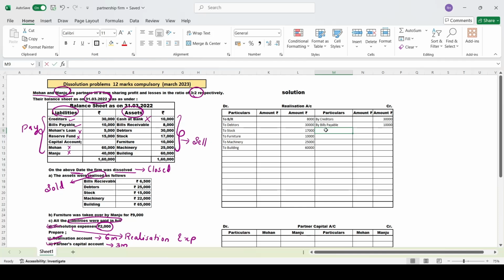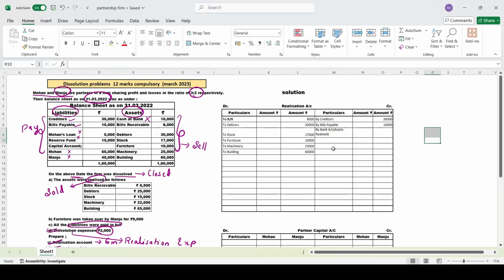So first we will record it as by bank account over here, because we are selling the assets. In the bracket we will write assets realized.